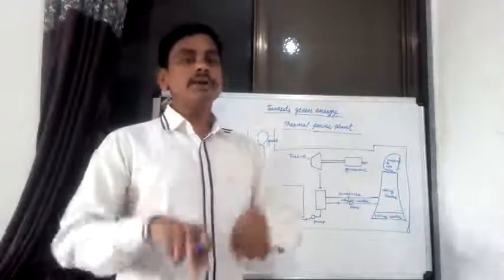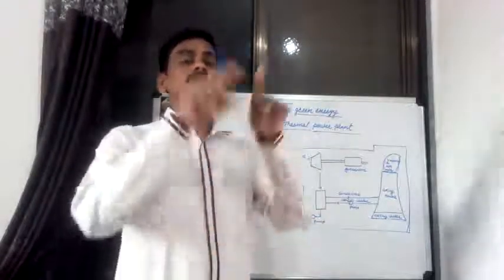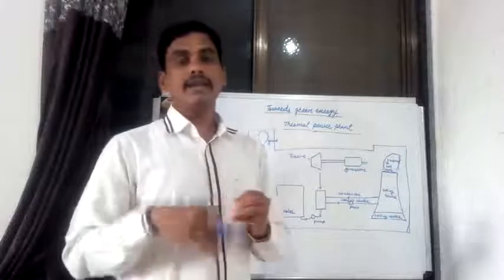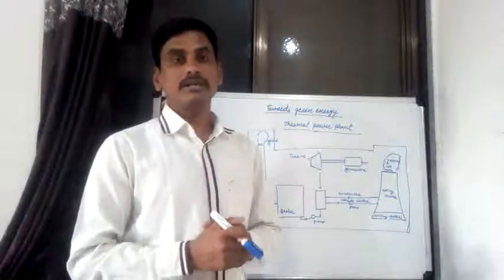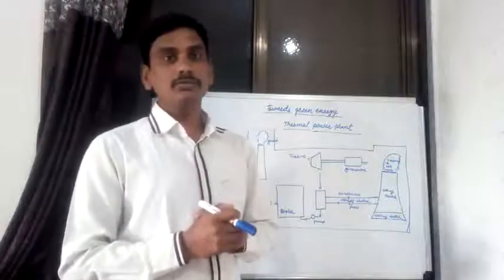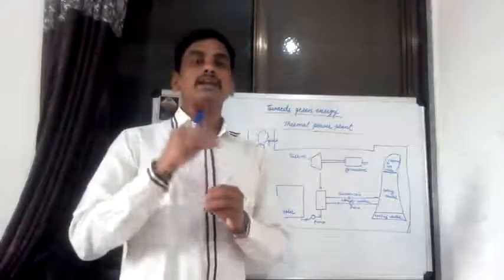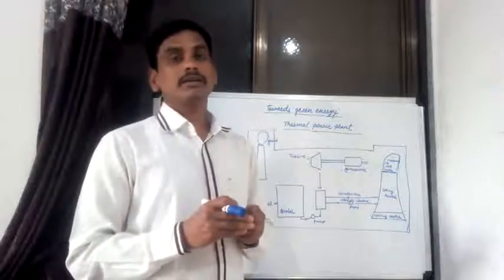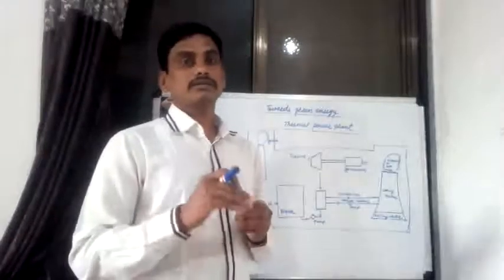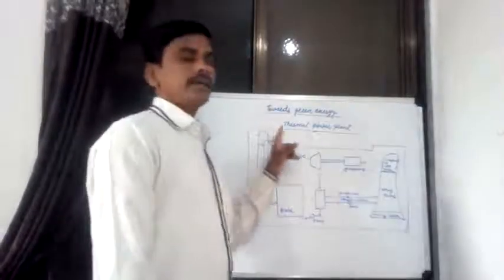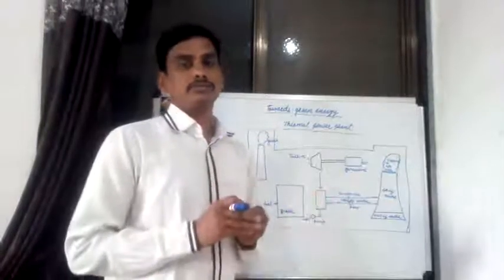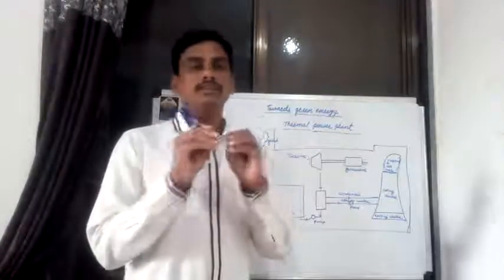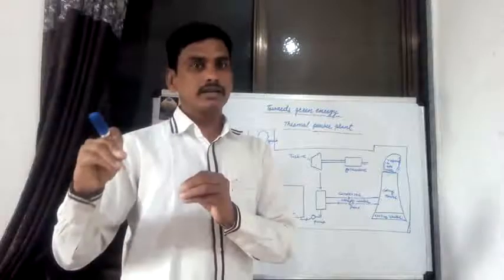But one principle is used in that sources, in that power plant. One principle, which was discovered by Michael Faraday, that is known as electromagnetic induction. Now, in case of this principle, we know that two methods are used to generate the electricity.